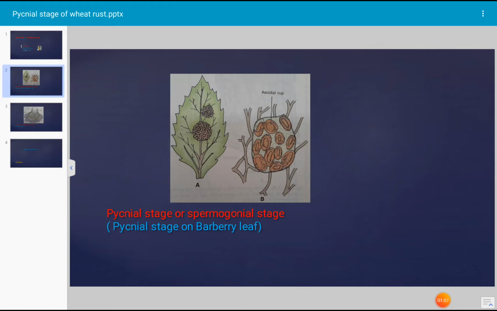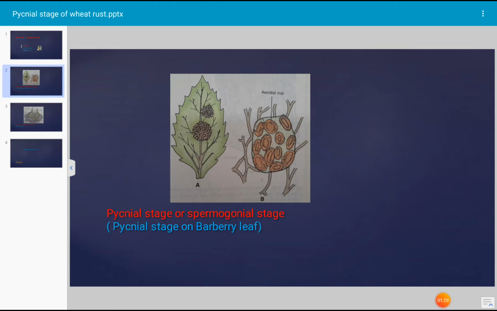On the alternate host, the basidiospores germinate and produce a germ tube, which is a small promycelium, and which enters into the host through the cuticle or through stomata of the host epidermis.